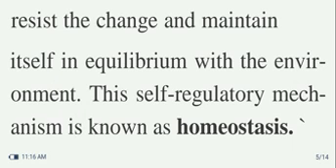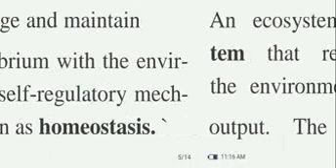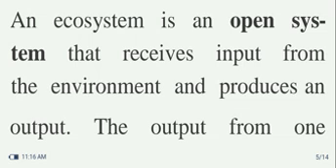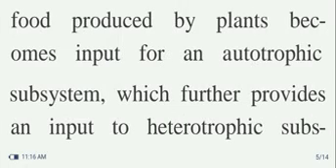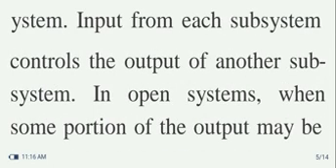This self-regulatory mechanism is known as homeostasis. An ecosystem is an open system that receives input from the environment and produces an output. The output from one subsystem may become the input for another subsystem in an ecosystem. For instance, food produced by plants becomes input for an autotrophic subsystem, which further provides an input to a heterotrophic subsystem. Input from such a subsystem controls the output of another subsystem.